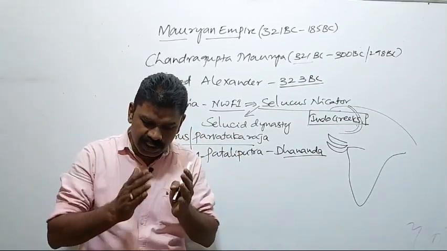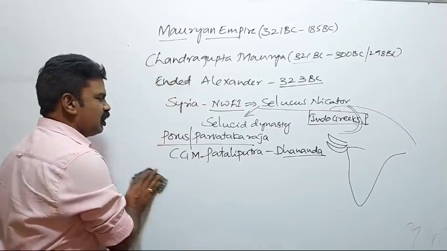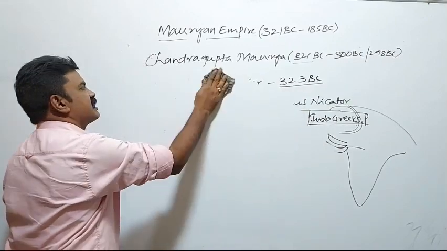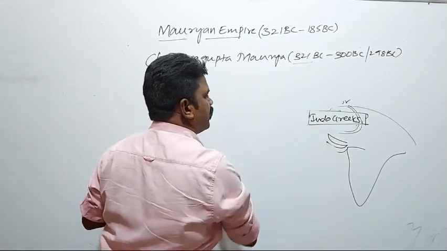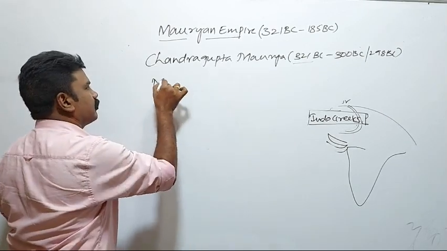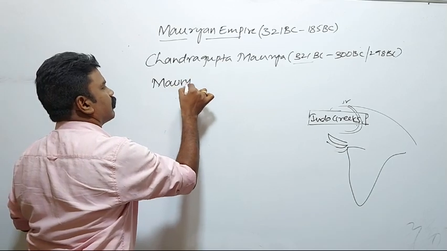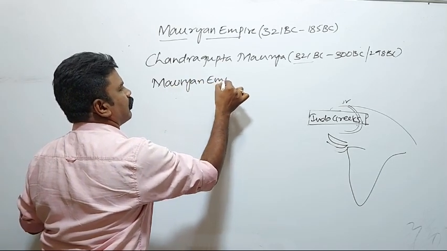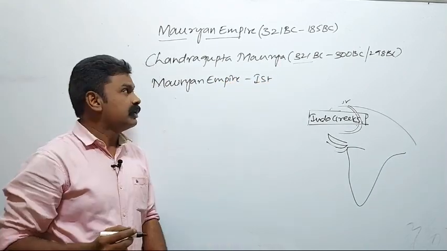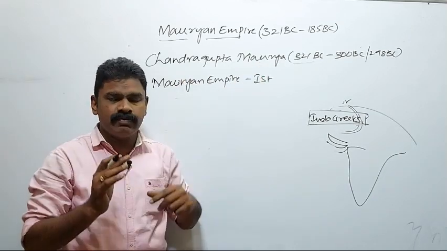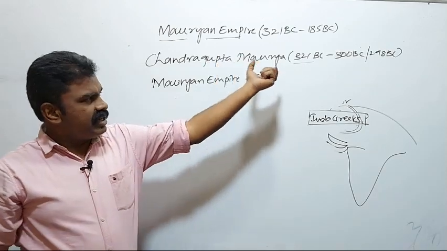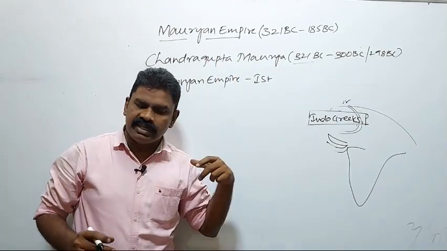In 321 BC, Chandragupta Maurya established the Mauryan Empire. This was the first historical empire in India, and Chandragupta Maurya became the first historical emperor in India. Then he started his own rule.